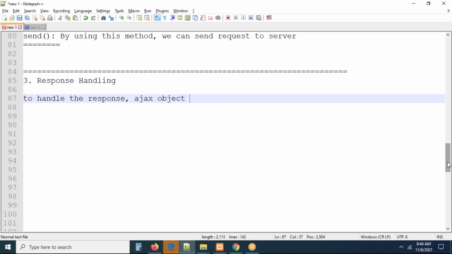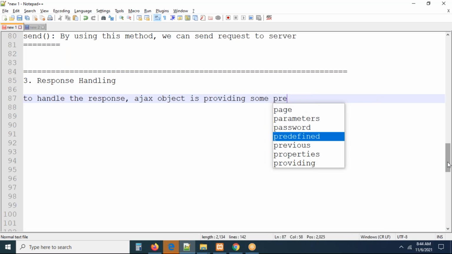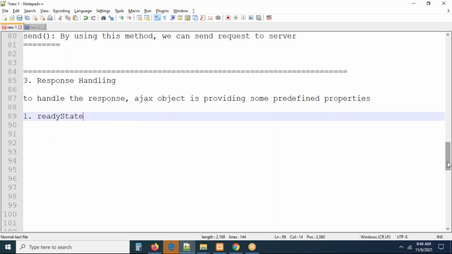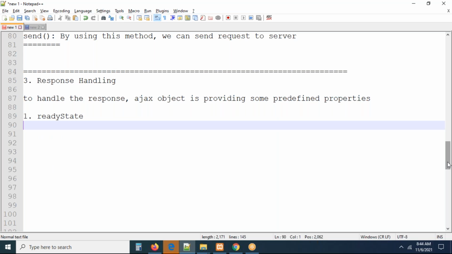The Ajax object is providing some predefined properties. The properties are, you can check this, readyState with a capital S. The second one is going to be the status.